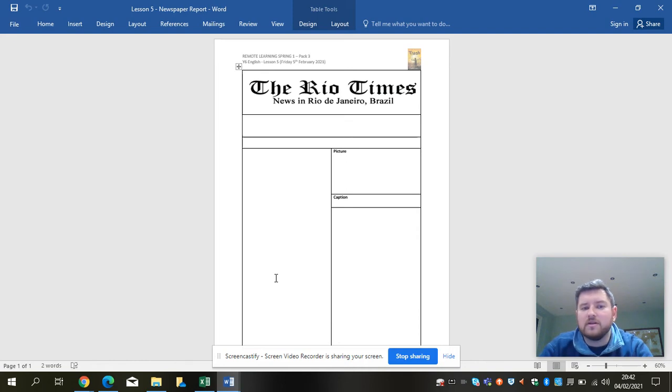Now, if it's about the police investigation, think about what the police know at this point in the story. Do they actually know what has happened to the money? Do they actually know where it is? Who has it? Think carefully about those things. Okay? You could write, "it is believed." "It is believed" would be a really good sentence opener to use in this case, or "it has been suggested," because that is what's happened. People have suggested things, but do we know for definite? And then within this main body, I want you to use your quotes as well.